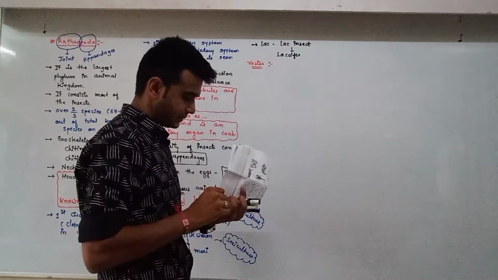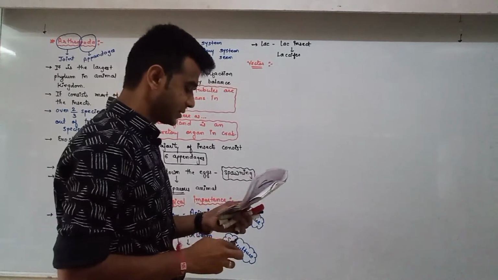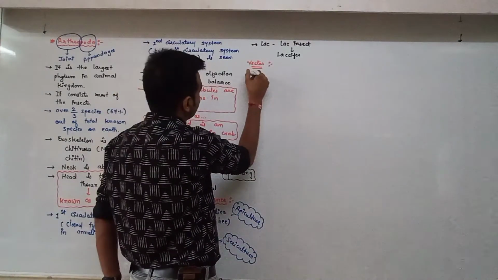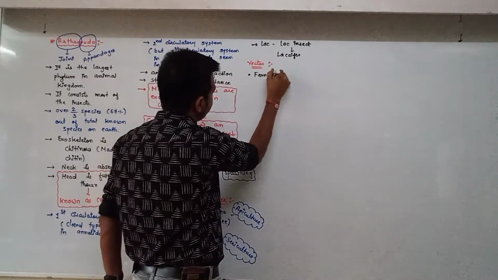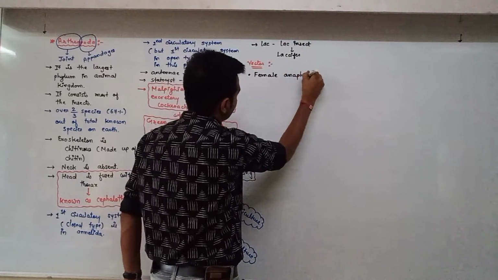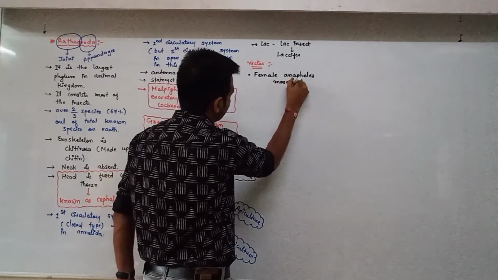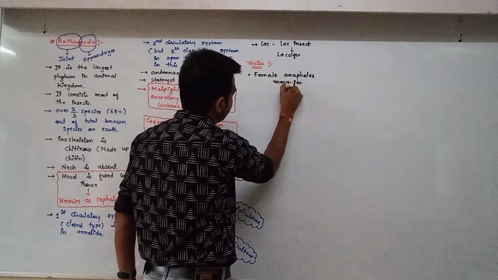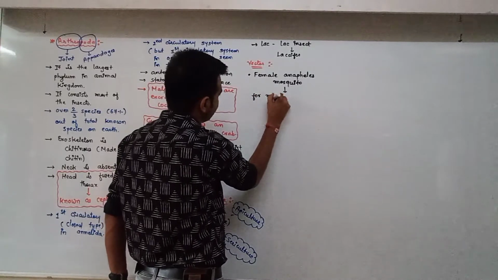See, Anopheles, female Anopheles mosquito is a vector for malaria,